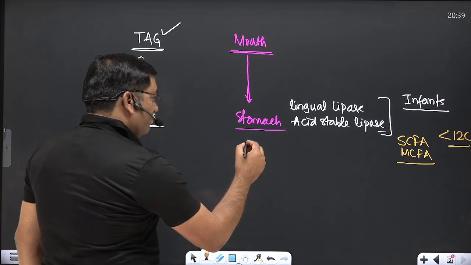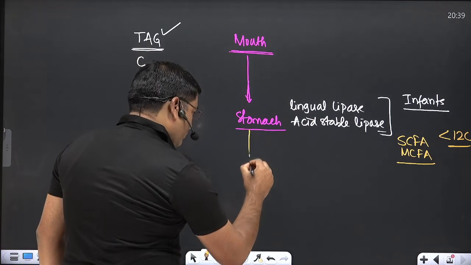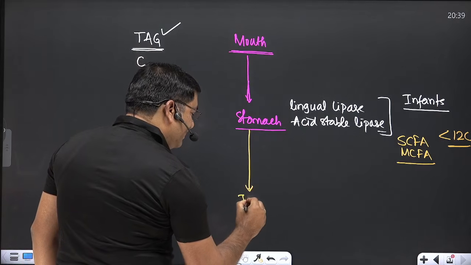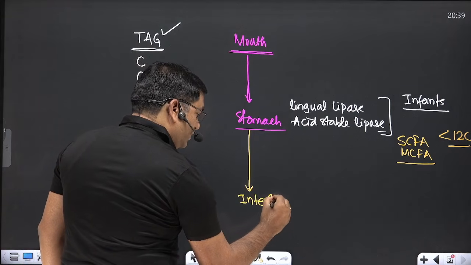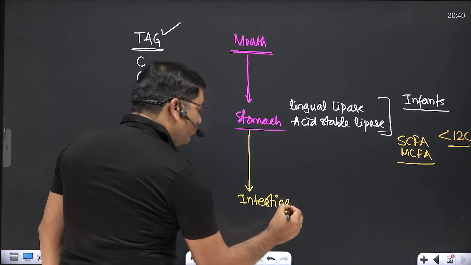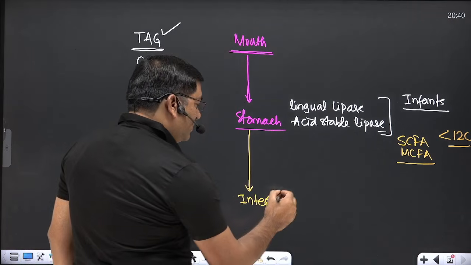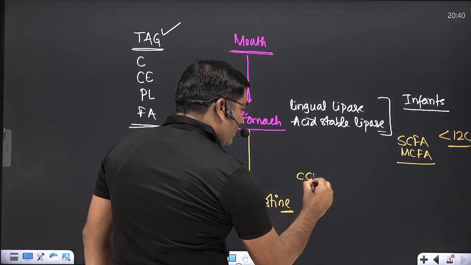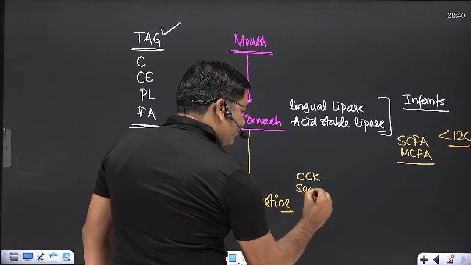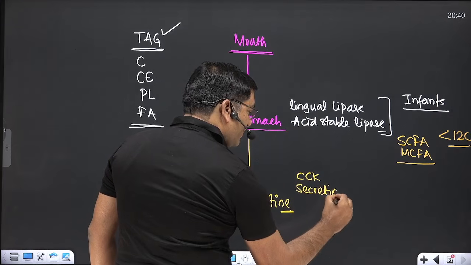Now when the chyme, when the food bolus reaches the intestine, there is secretion of two important hormones, that is cholecystokinin and secretin.